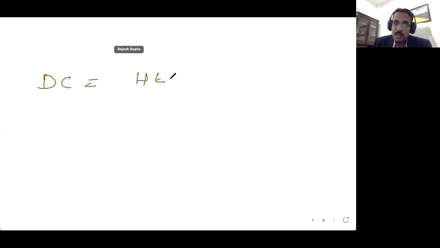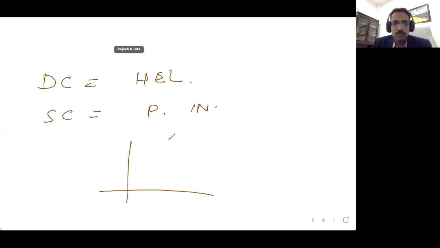If the demand curve is highly elastic and the supply curve is perfectly inelastic, what does that mean? The perfectly inelastic curve will be like this. I will supply the same quantity, like nuclear power, whatever price you pay me. So this is the supply curve, and the demand curve will be something like this. So what happens if you impose a tax of 60 rupees?